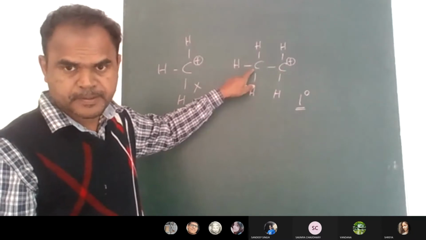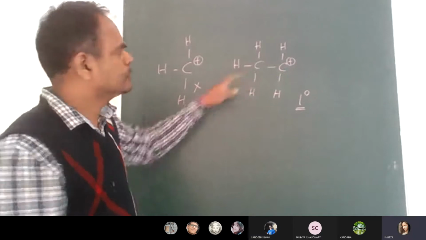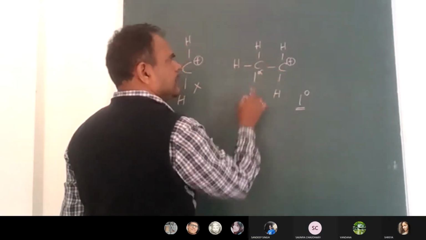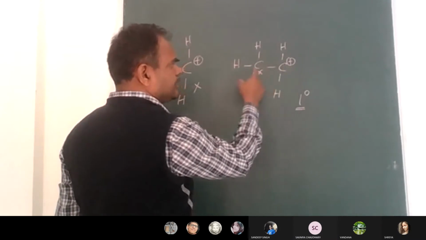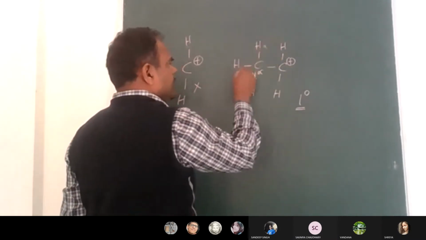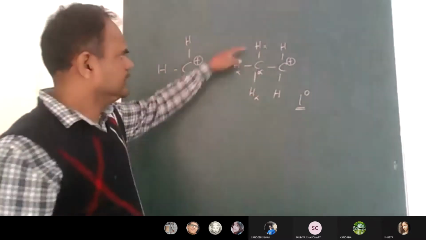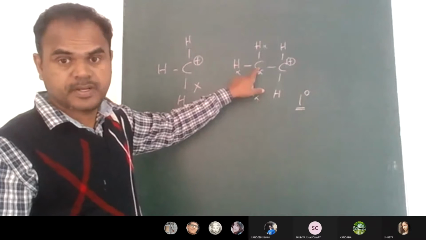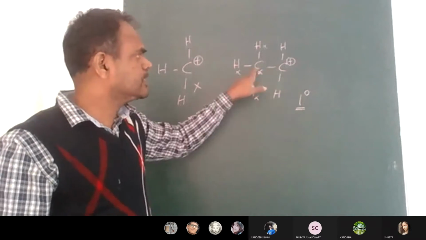This methyl group carbon, adjacent to the carbocation carbon, is said to be the alpha carbon. And these hydrogens are called alpha hydrogens. Remember this. This carbon is the alpha carbon.